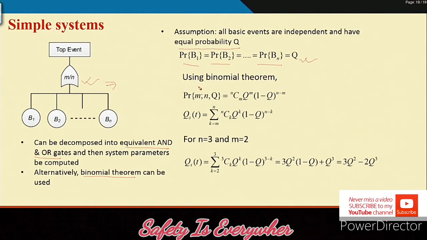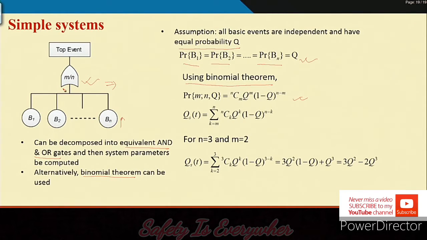Then using the binomial theorem, we can write what is required for the top event to occur. Out of n inputs, if m or more occur, the top event will occur. Minimum m basic events must occur.